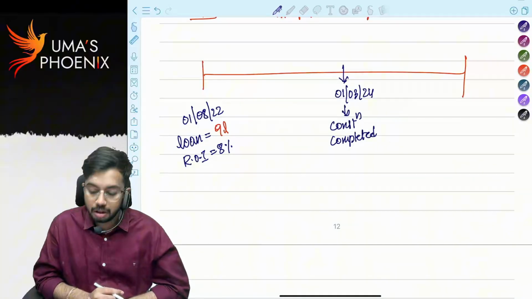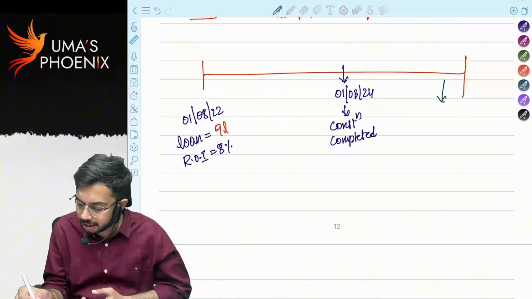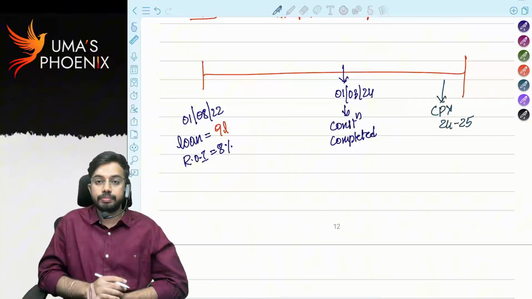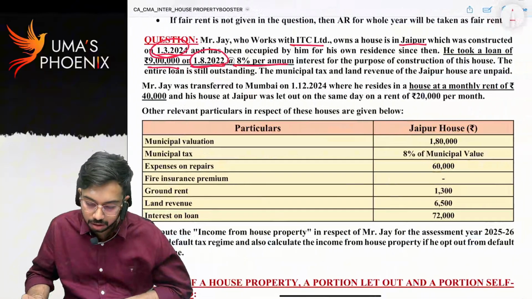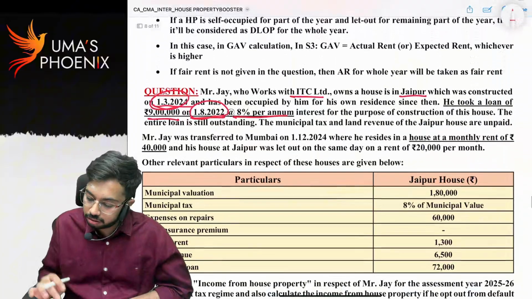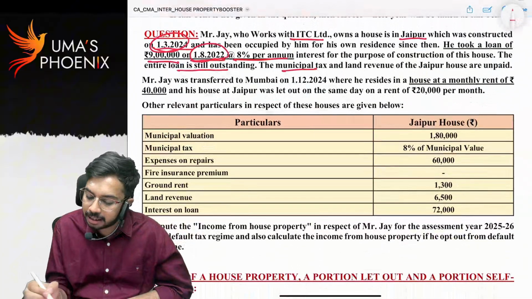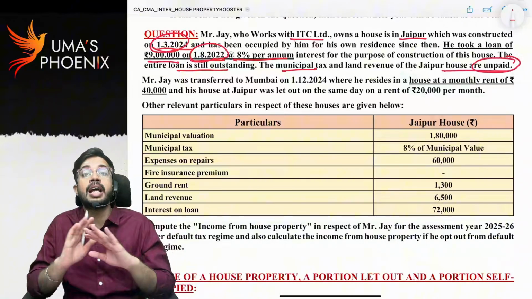Good. What is the current previous year? Current previous year is 24-25. Correct. Now, the entire loan is still outstanding. Municipal taxes and land revenue of the Jaipur house are unpaid. That means municipal taxes are not paid.